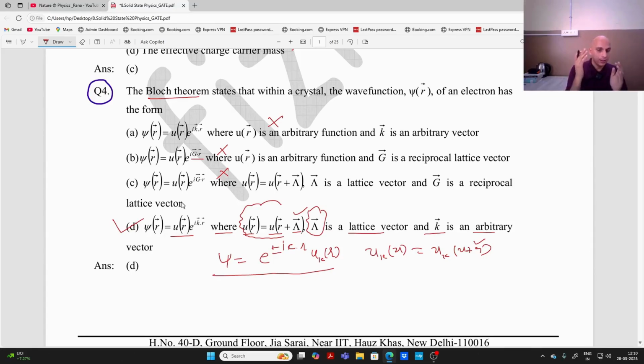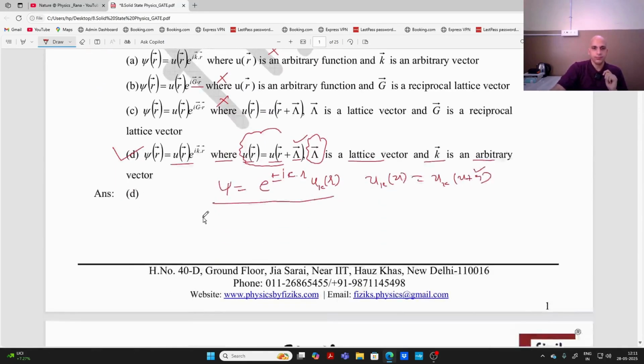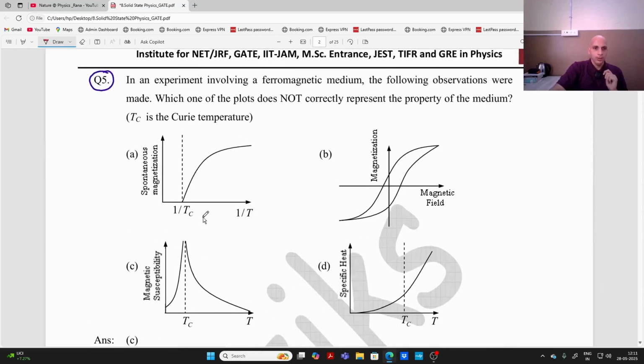plus minus iota kx, if we are considering the one dimensional case, into u_k(x), where u_k(x) is equal to u_k(x + a), right? But if you are taking the three dimensional case, x will be replaced by r, right? Now you can say, in an experiment involving a ferromagnetic medium, the following observations were made. Which of the following plots does not correctly represent the property of the medium, I mean ferromagnetic medium?